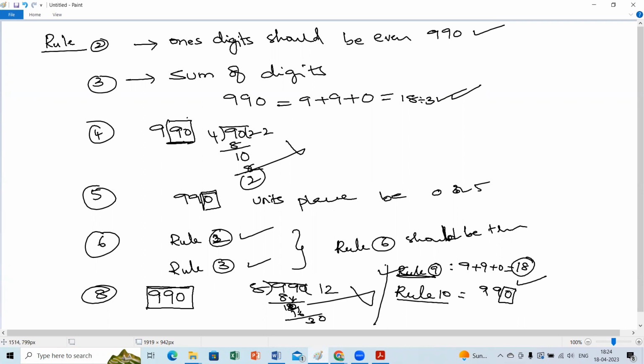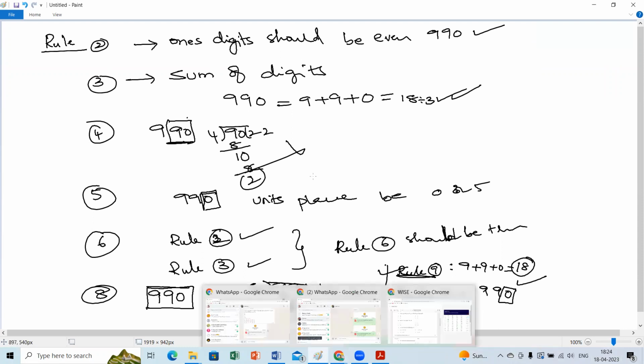Rule 10 means you should check the units place. Ma'am, the units place should be 0. Very good. Units place should be 0. Only 0.